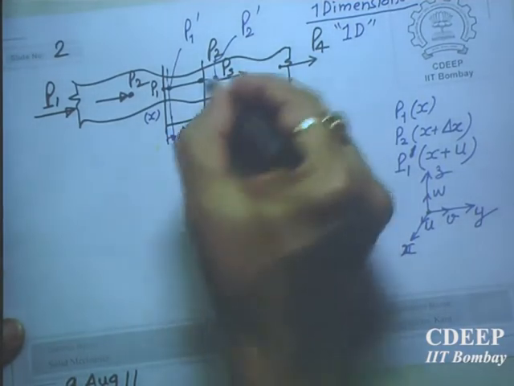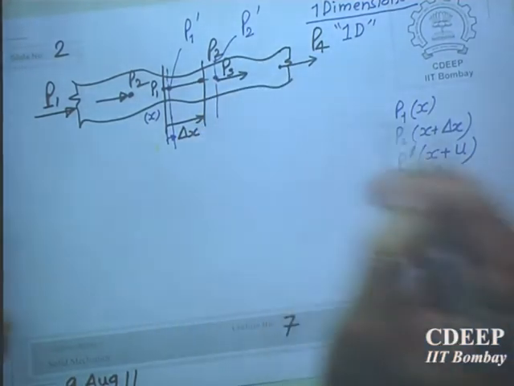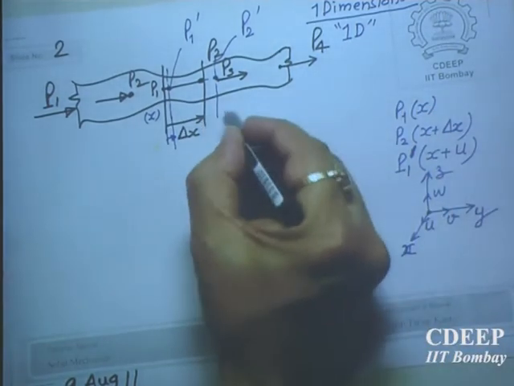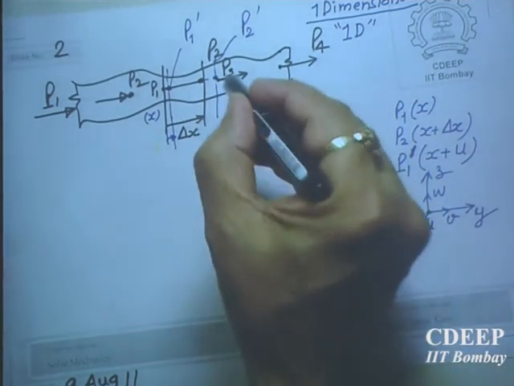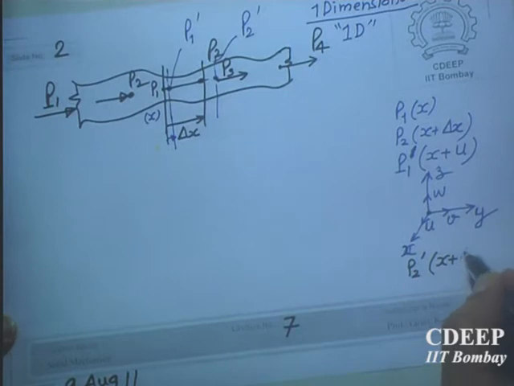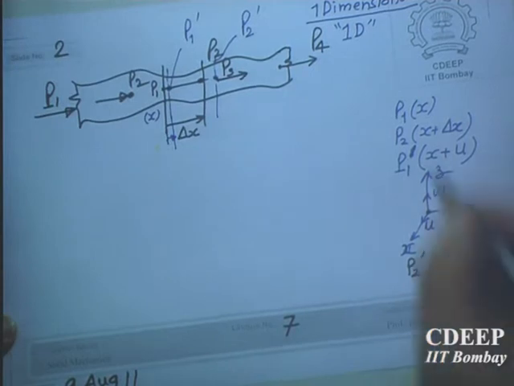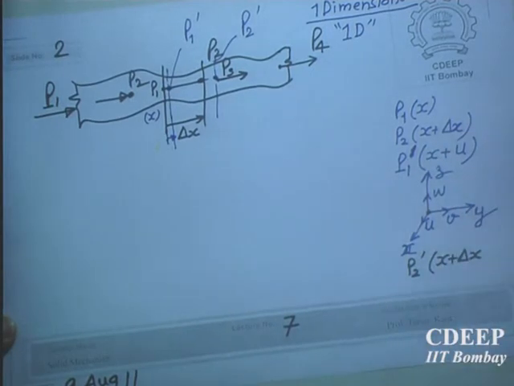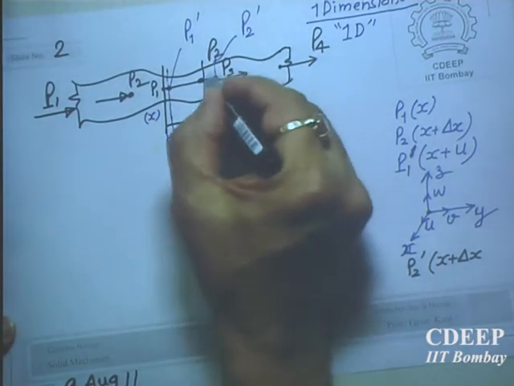How much has this moved now? Point. Come on. How much this one, P2 dash? P2 dash, what will be the coordinate of that? X plus delta x anyway was there originally, and now what will be this? P2 dash.